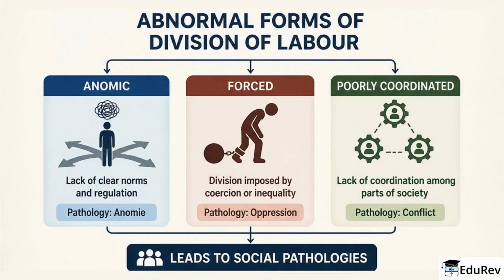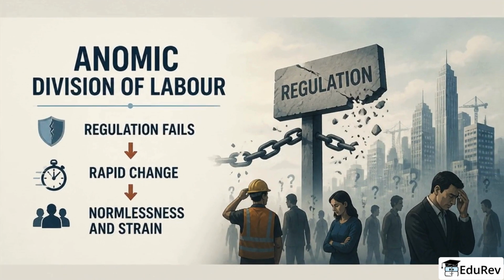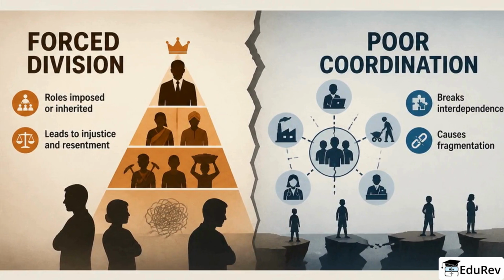He lists three abnormal forms of the division of labor: anomic, forced, and poorly coordinated, and links them to social pathologies. Anomic division of labor arises when regulation fails during rapid change, producing normlessness and social strain. Forced division means roles are inherited or imposed, causing injustice and resentment. And poor coordination breaks interdependence, causing fragmentation.